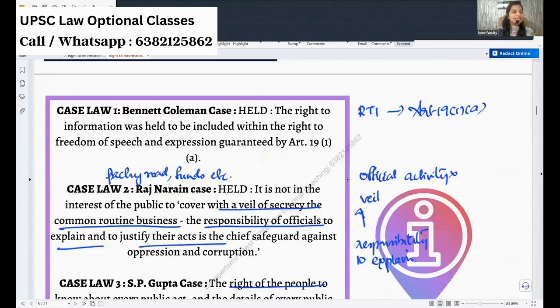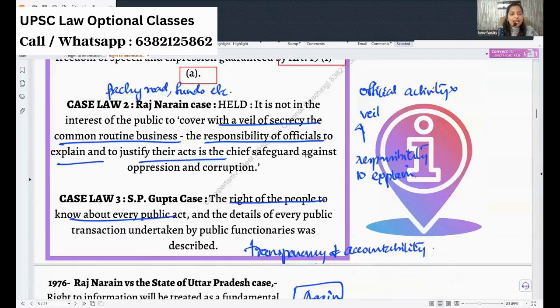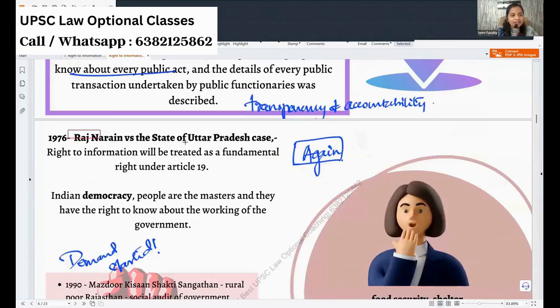And then you come to the landmark case law. I told you 2 case laws have rightly pointed out that your right to information is a fundamental right under Article 19 Clause 1A. It was given in Bennett Coleman case, very, very important case. When we are doing 19 Clause 1A, this case law is very, very important. Okay, so Bennett Coleman case and also in Raj Narain versus State of UP. This case, again, they pointed out your right to information is a part of your freedom of speech under 19 clause 1A.